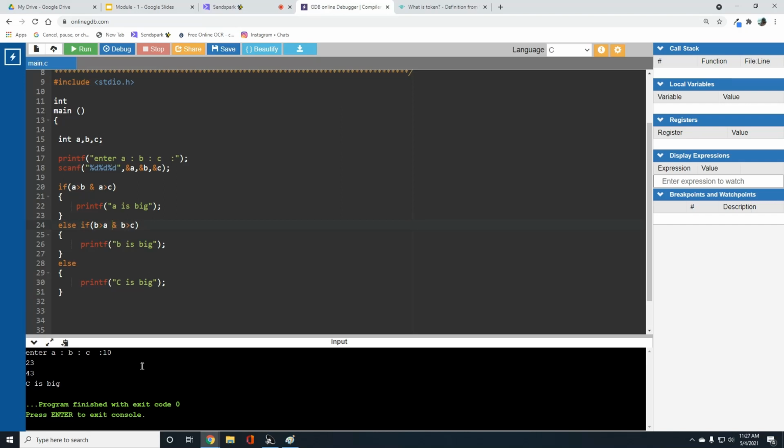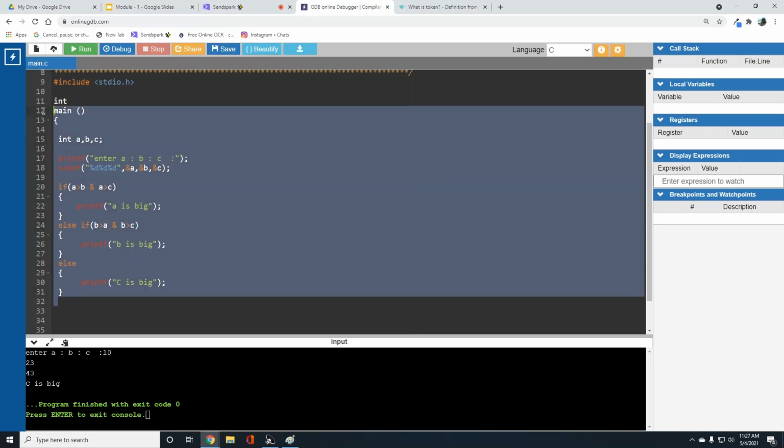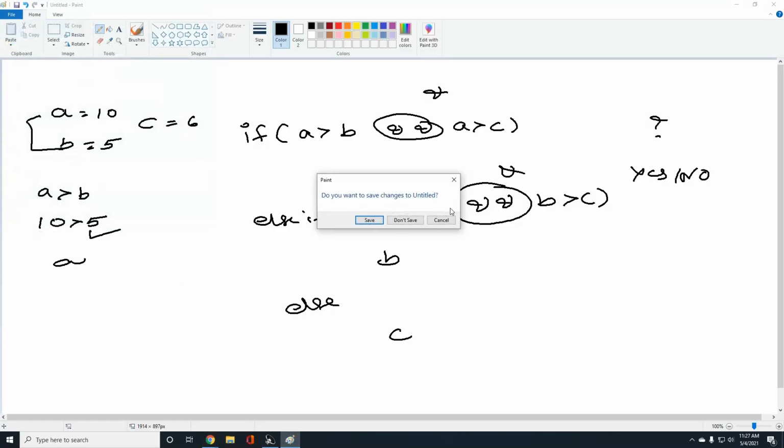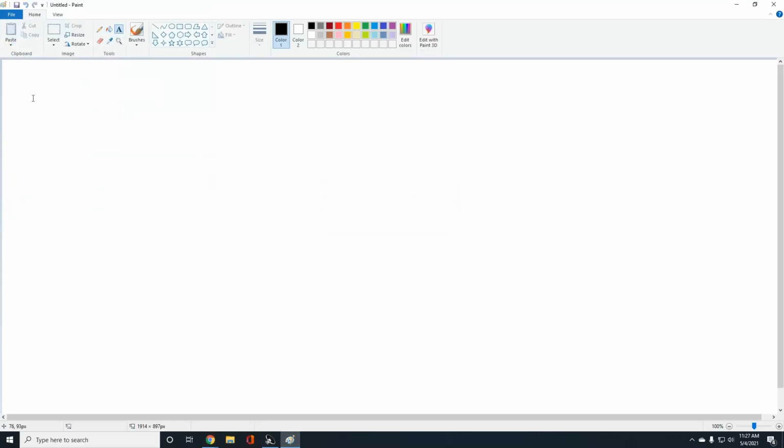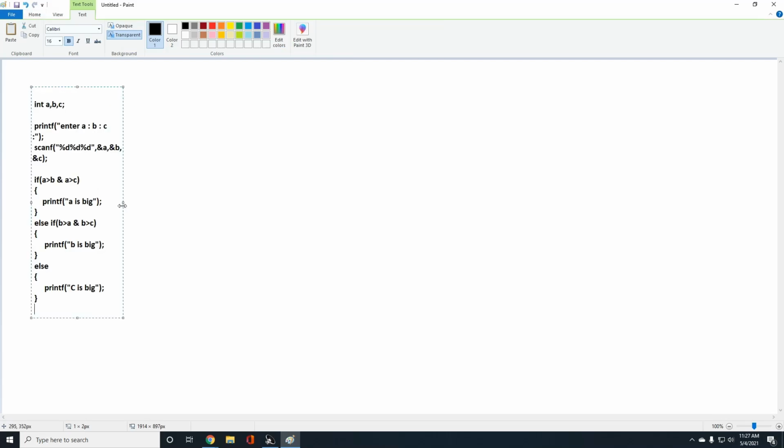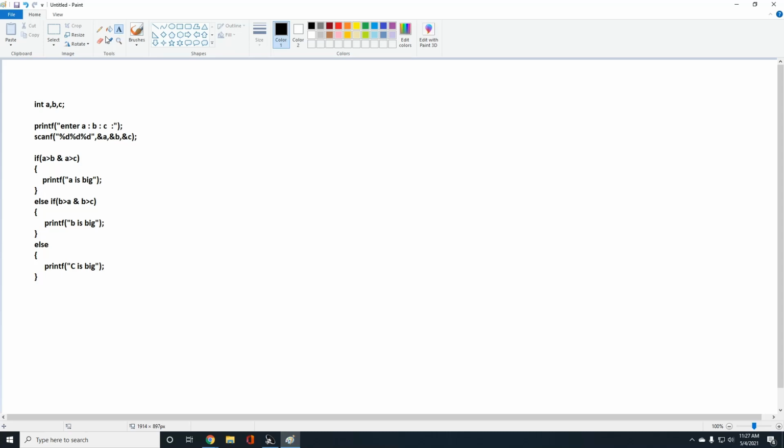Then why are you using double AND, I mean to say the logical AND operator, instead of a bitwise AND operator? What is the difference between the logical AND operator and the bitwise AND operator? Let me explain this. I'm going to copy this program. I'm able to execute the program using the single AND operator also. What is the major difference? The major difference is, whenever you are going to use a single AND, first let me explain with the double AND operator.